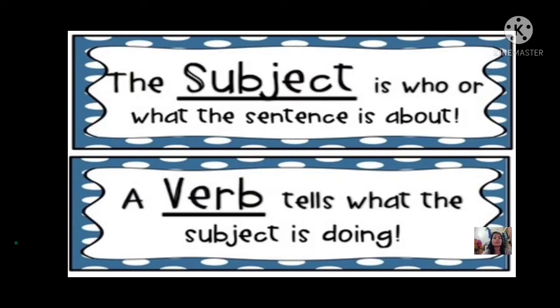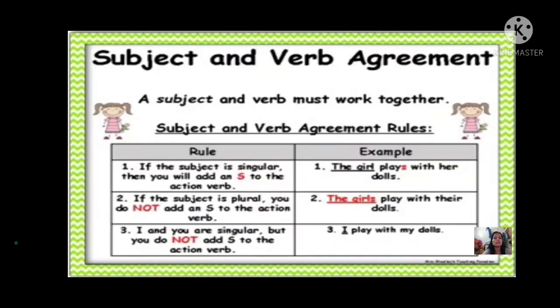If the subject of a sentence is singular, yes, let's see this. Subject and verb agreement must work together, as I said. Let's see the rules of subject verb agreement. If the subject is singular, then you add an S to the action verb.